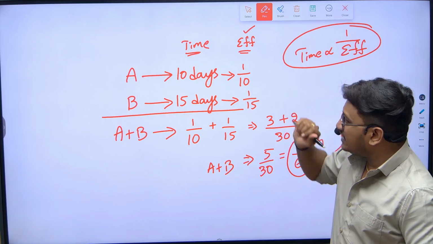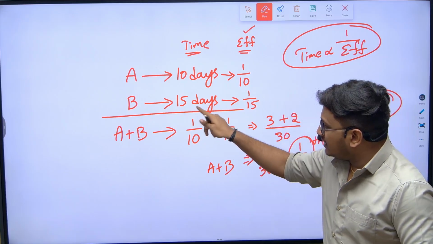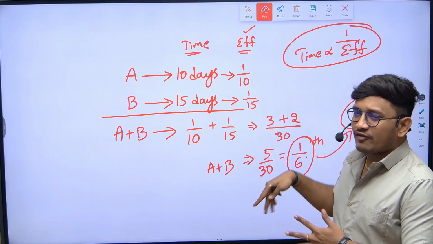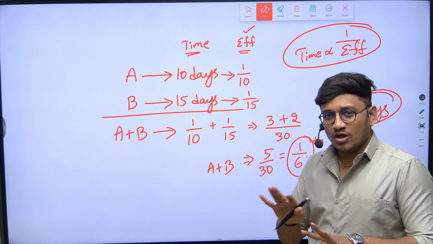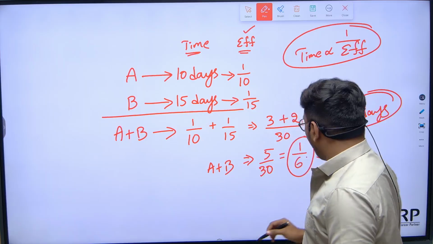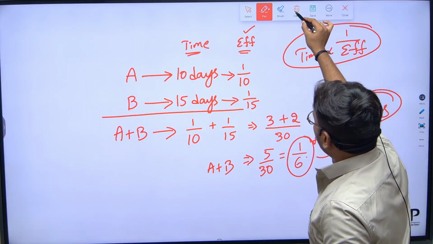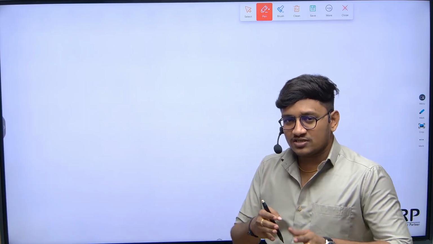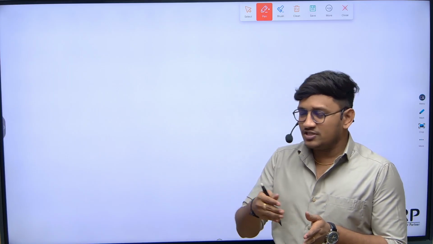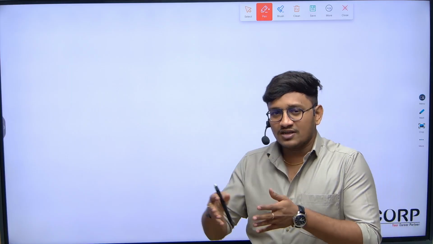In one day, 1 by 10th part of the work will be done. For 15 days, 1 by 15. So we are converting into fractions. Actually, there is no need to do all these things. Let me give you a simple way to solve questions from time and work. Guys, again I am telling you, you can easily expect 1 to 2 questions from time and work. Listen carefully. It is a very, very important topic, not only for TCS NQT, and these shortcuts may help you in the upcoming drives as well.